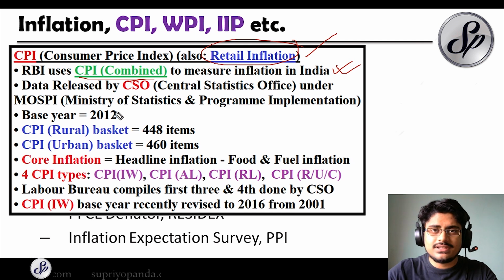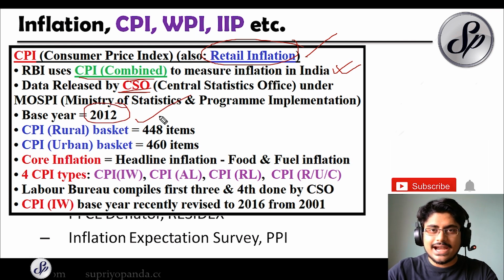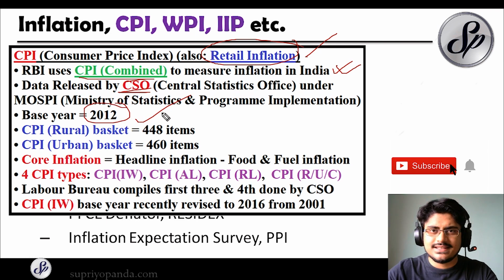And the data for the inflation is released by CSO, or the Central Statistics Office, under the MOSPI, which is the Ministry of Statistics and Program Implementation. The base year for the CPI is 2012, so remember that. And you have different baskets for measuring this CPI. Now a basket is basically a collection of items that people are actually buying.